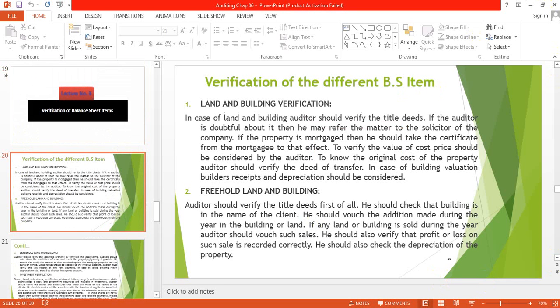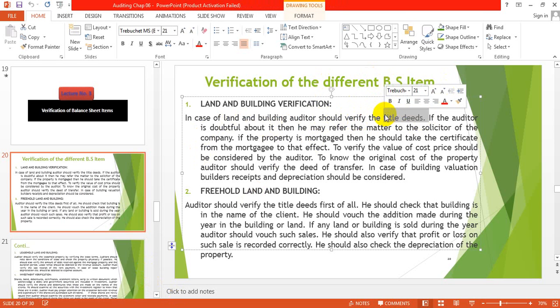Land and building verification. Land and building is an item of the balance sheet. In case of land and building, the auditor should verify the title deeds.